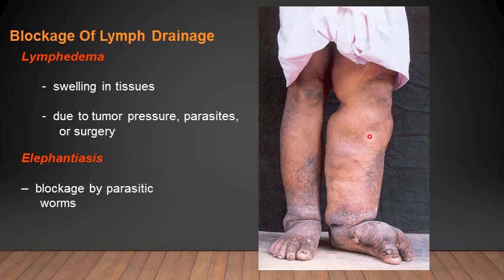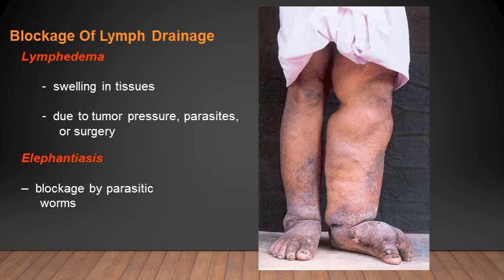So it resembles that, and because of that resemblance, this is known as elephantiasis, and that is the condition because of parasitic infestation of the lymph channels. So in the lymphatic system, if the parasites or worms are present, they lead to elephantiasis because of the blockage of the lymph channels.